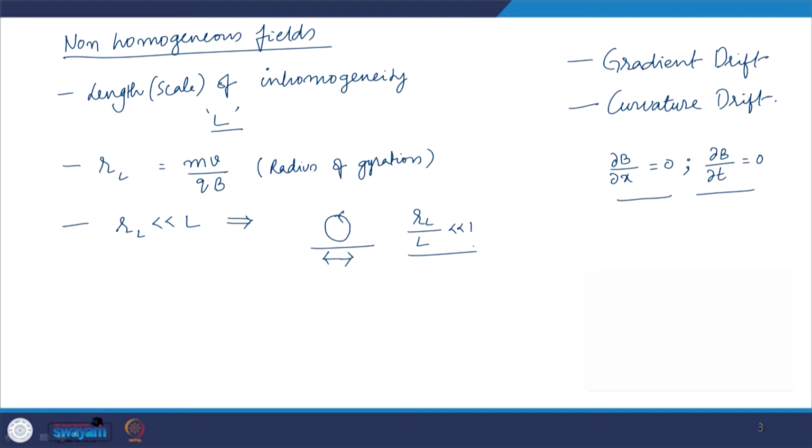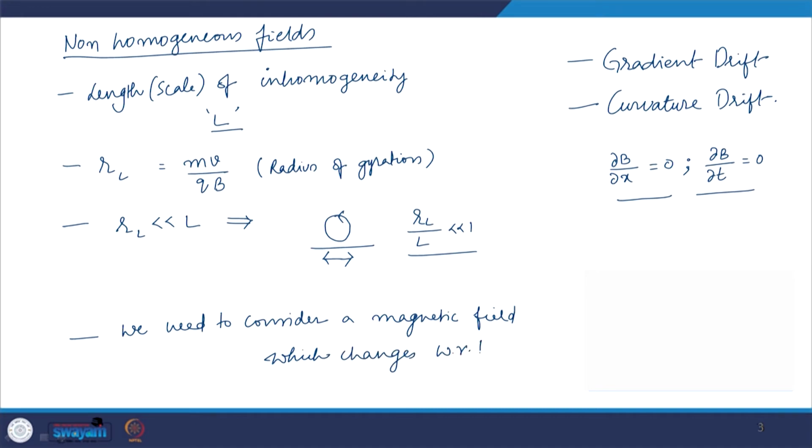Now, we have to consider a magnetic field which changes with respect to space coordinates.